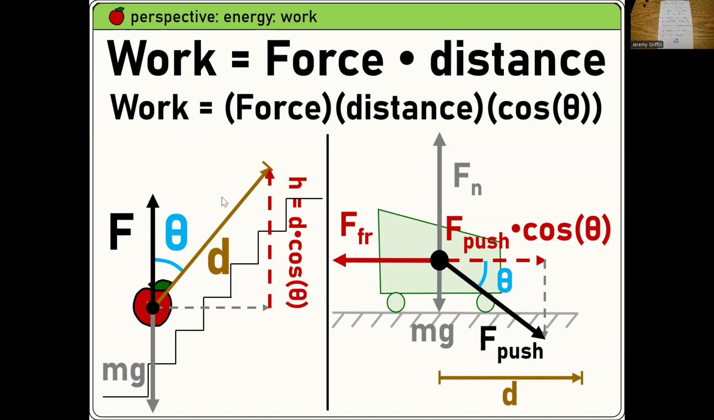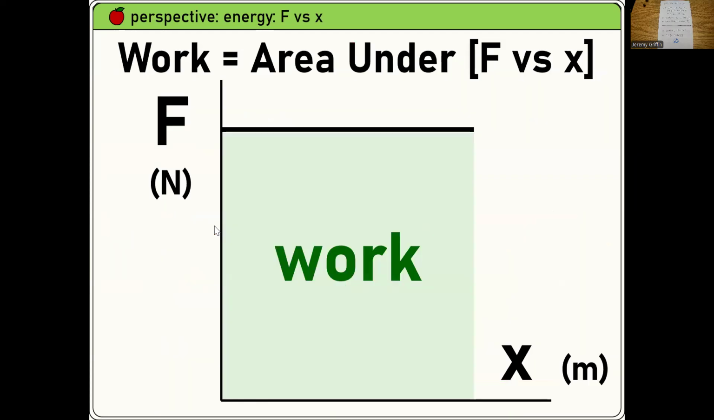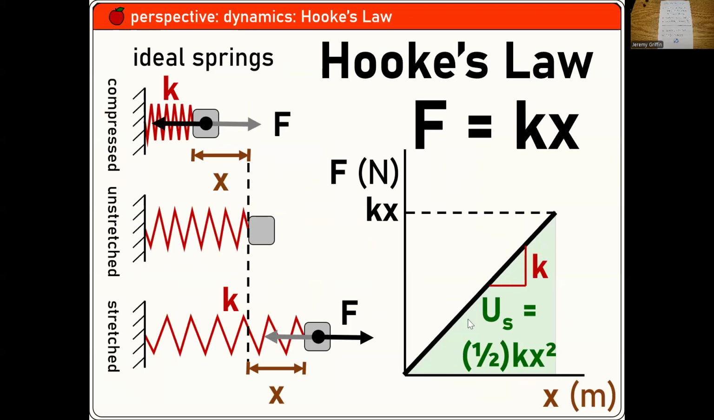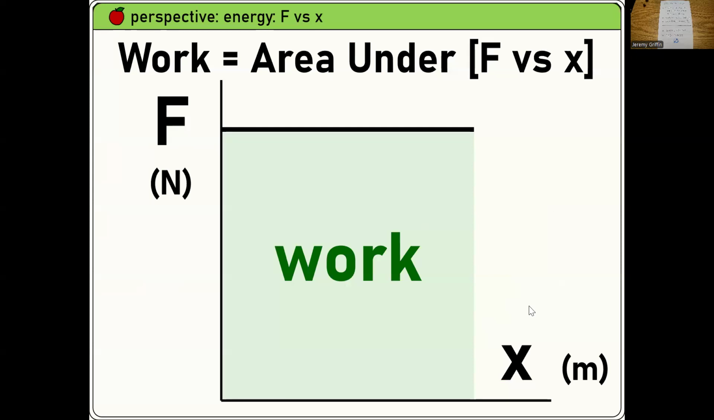So force, distance, cosine theta, where theta is the angle between the two vectors. If you see a force versus distance graph, then the area under that curve is how much energy was transferred. That's called work. If it's a constant force, that's very simply a rectangle, right? Or if I go back a few slides, I remember Hooke's law was more like a diagonal looking graph, so it was more like a triangle shape. Okay, here's for how much work, right? How much energy, right?